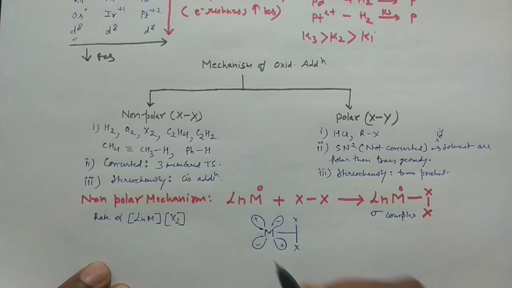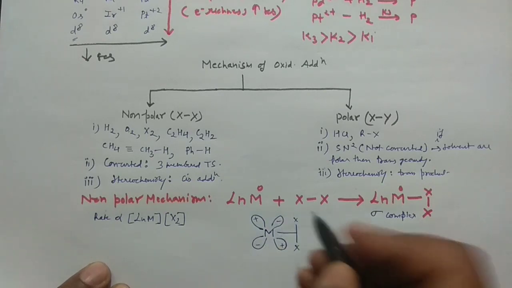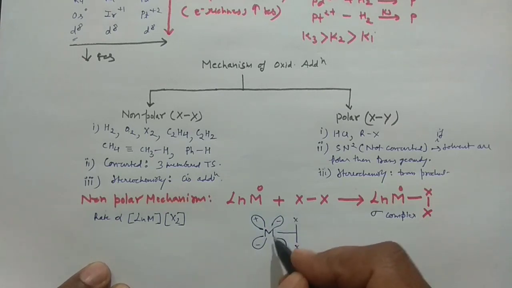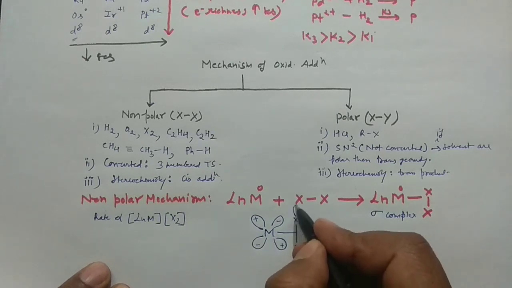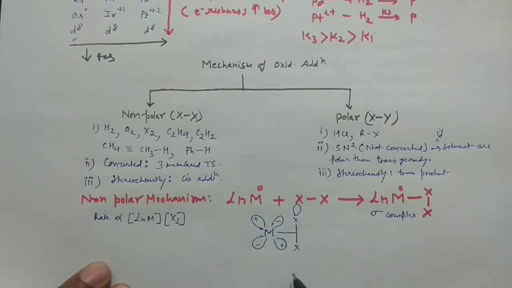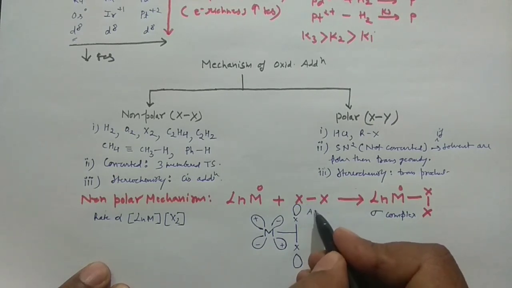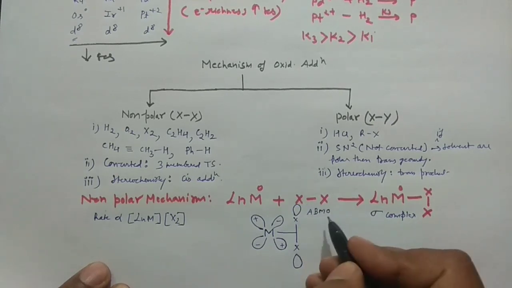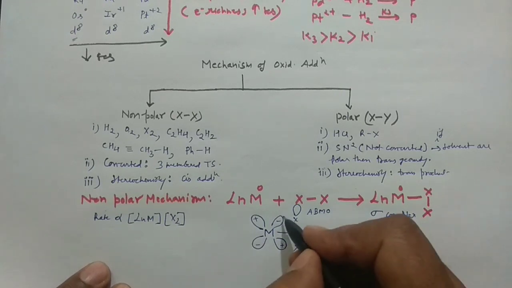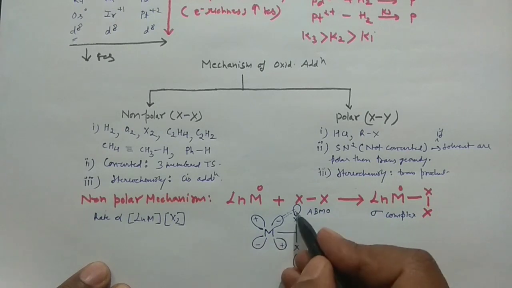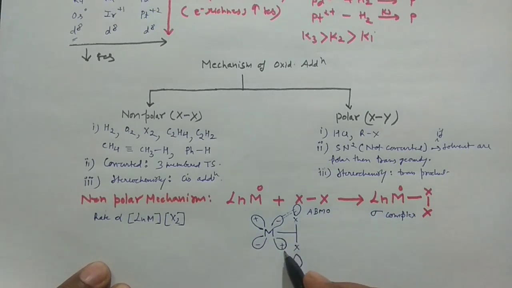This is the metal's d orbital, and they are having the electrons. Electron rich metals are there, so they must have the electrons. And say this is the anti-bonding molecular orbital of your X2 species. So what will happen? They will interact in that manner. Metal will donate electrons to the anti-bonding molecular orbital.